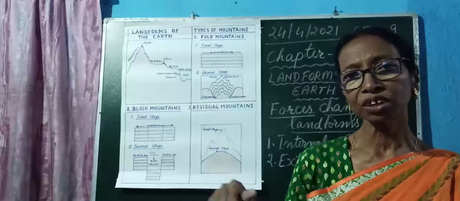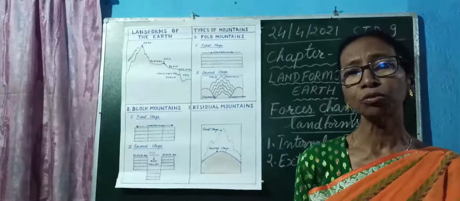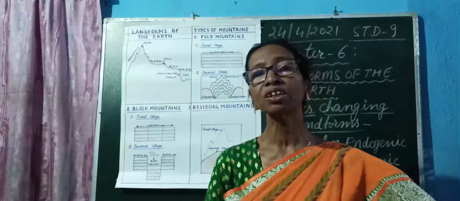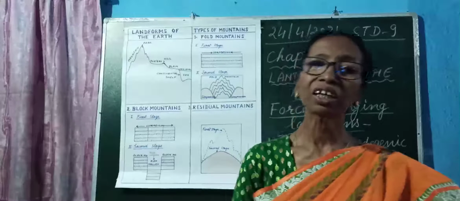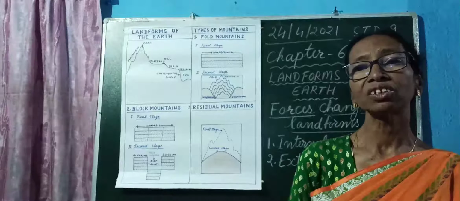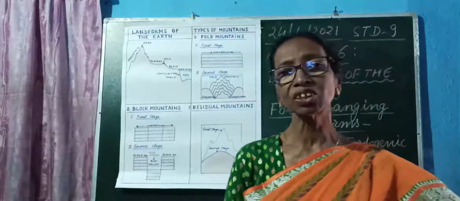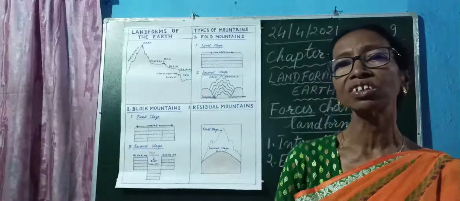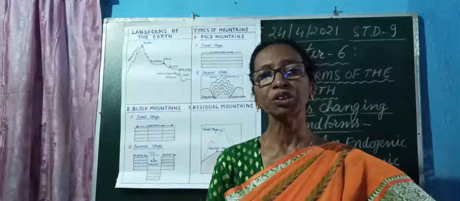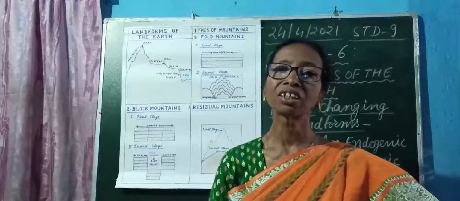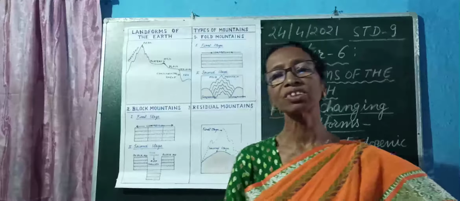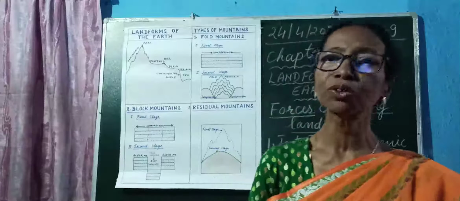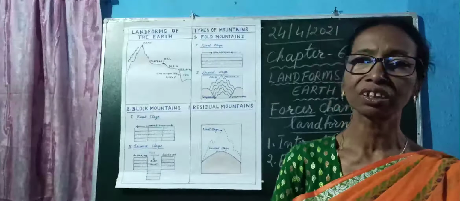When, due to interior forces, the Indian plate moved towards the north, the Tethys Sea was filled with sediments, which changed into folds. At present we can see the great Himalayan chain located between Eurasia and India. So this is the birth of the Himalayas. Like that, other mountain chains are also formed on the surface of the earth.